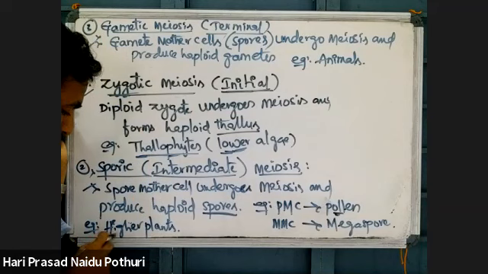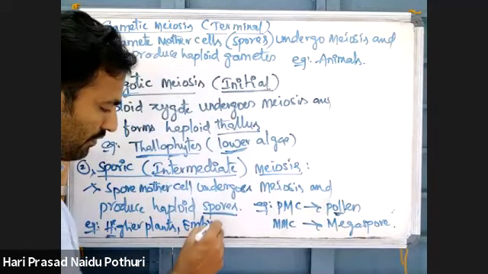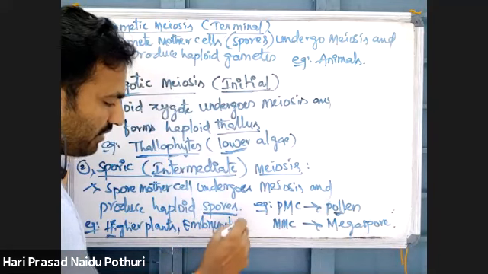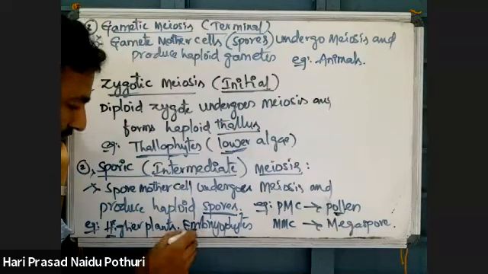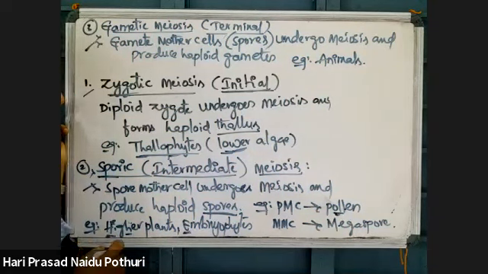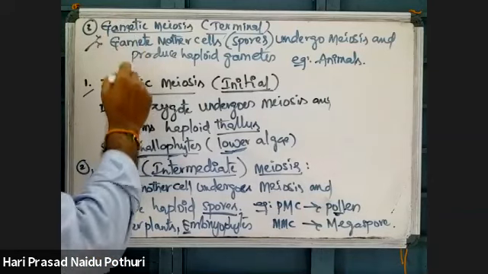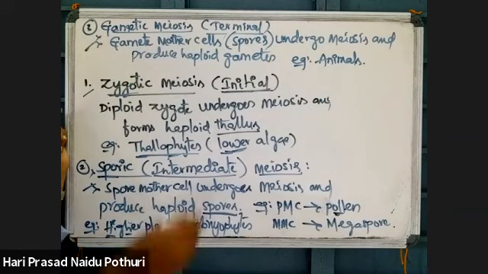In higher plants and some other embryophytes like pteridophytes, only sporic meiosis takes place, no gametic or zygotic. Whereas in animals, gametic meiosis takes place.